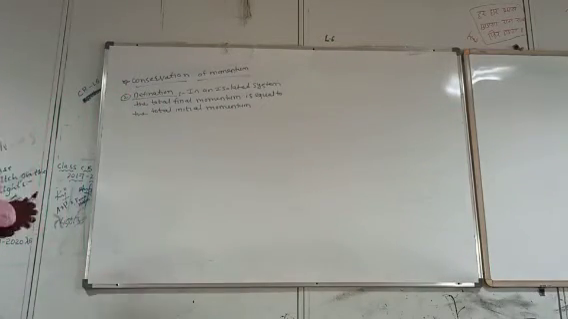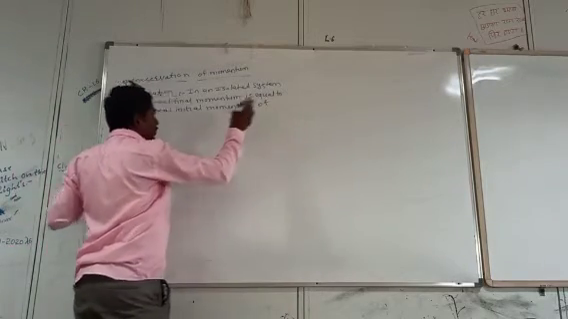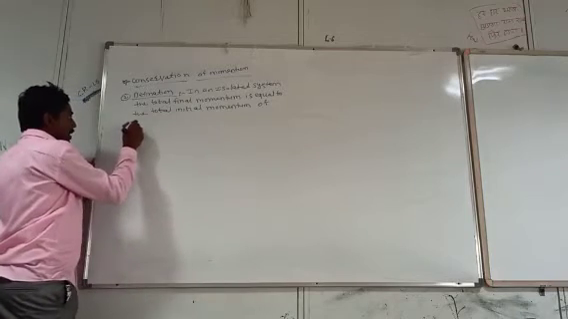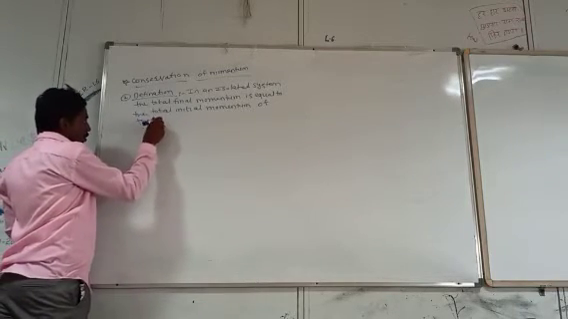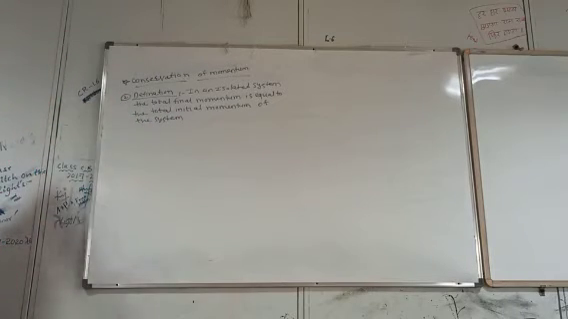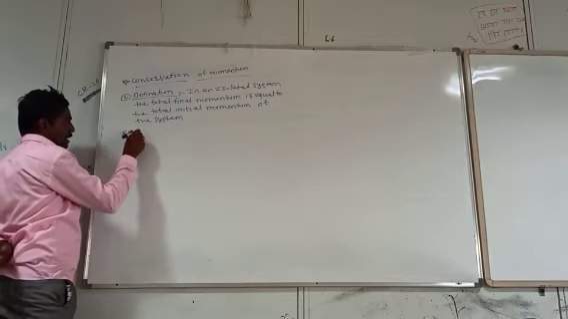Now, the second definition of conservation of momentum. What is the second definition? In an isolated system, the total final momentum is equal to the total initial momentum of the system. This is the definition of conservation of momentum. Now we have to see one example.